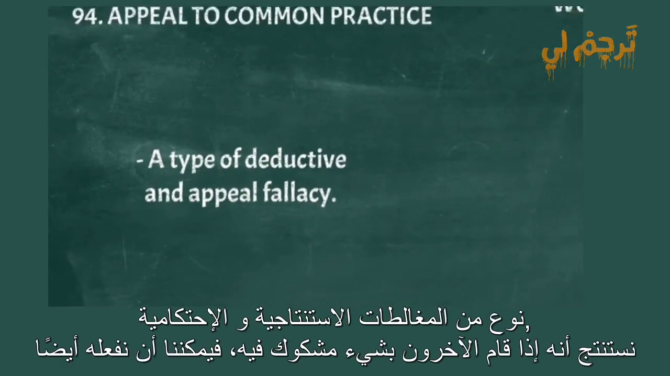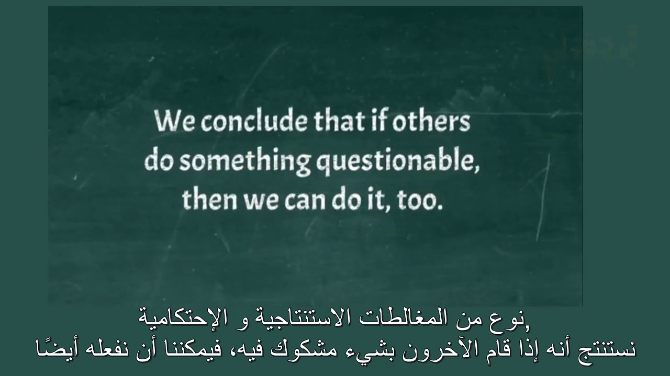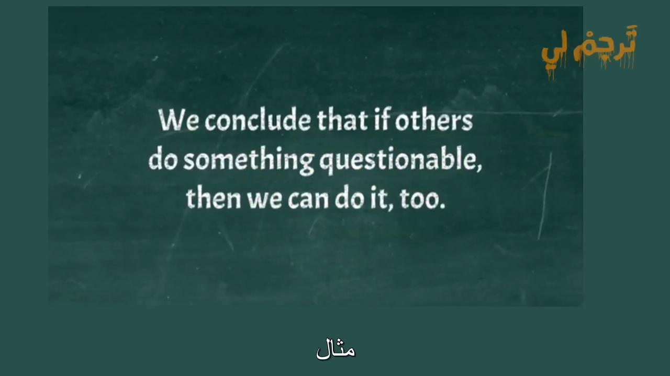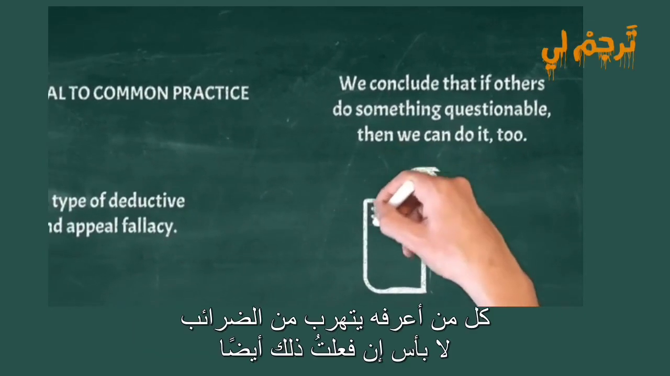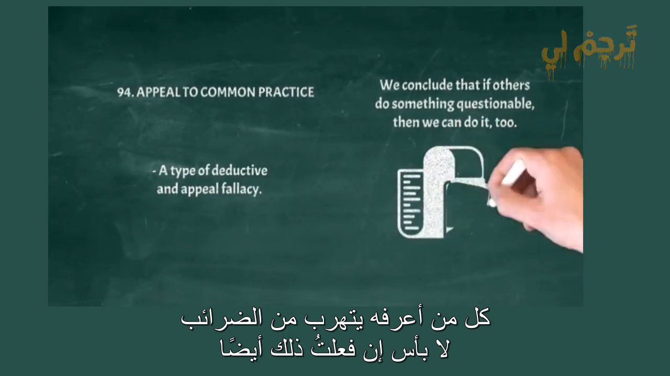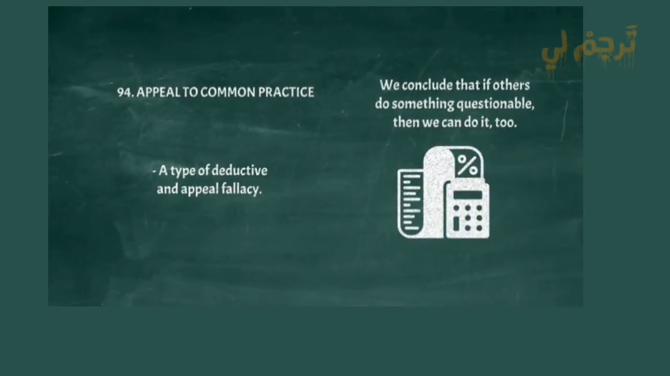A type of deductive and appeal fallacy. We conclude that if others do something questionable, then we can do it, too. Example: everyone I know evades taxes, it's okay if I do it, too.